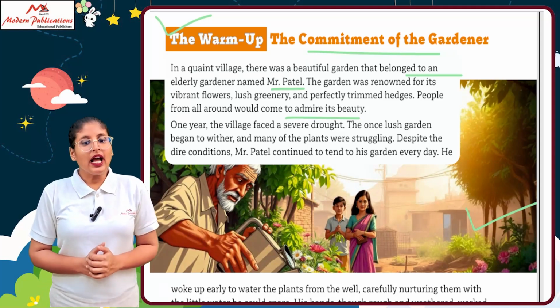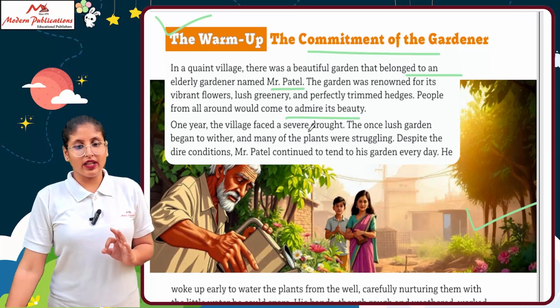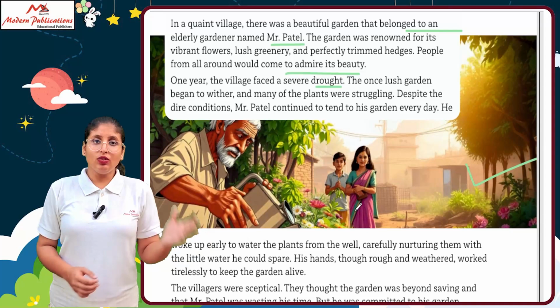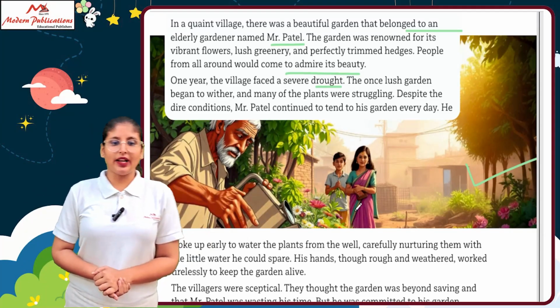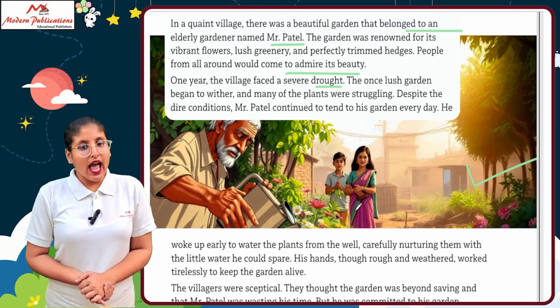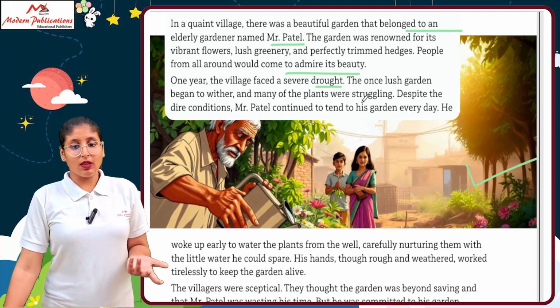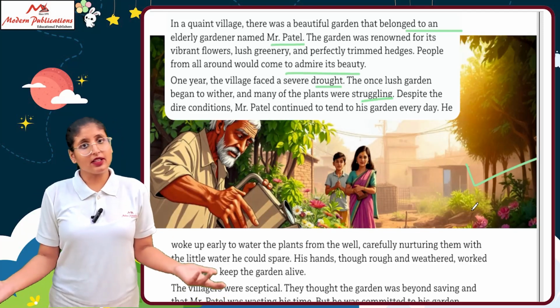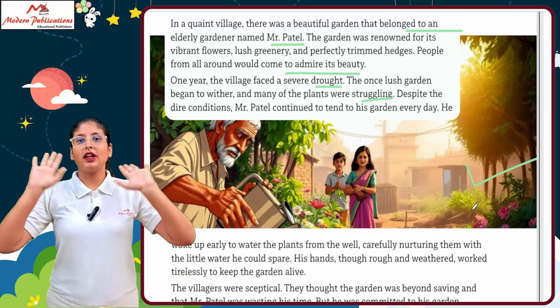One year, the village faced a severe drought, which means no water, no rainfall. So the once lush garden began to wither, and many of the plants were struggling. The plants need water and were not getting it because of the drought.